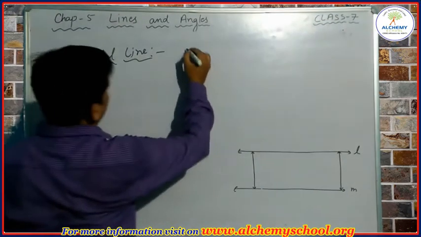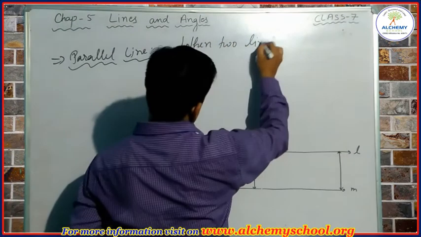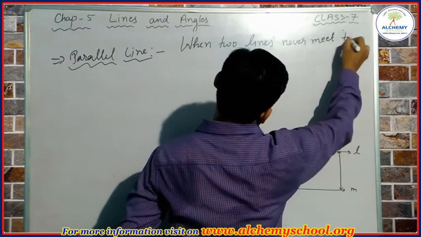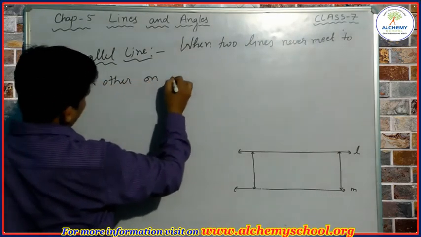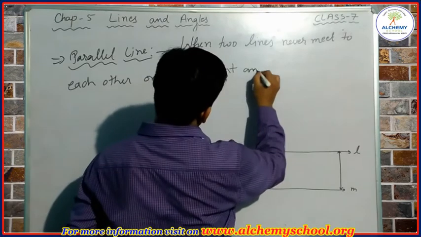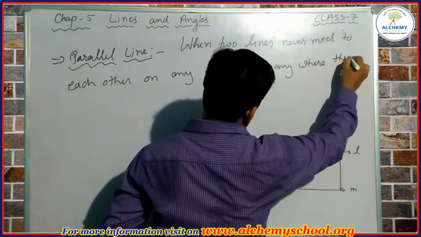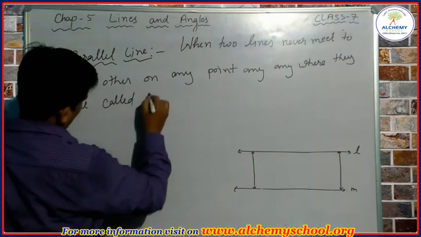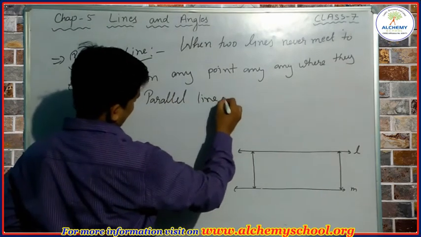So we can write here, when two lines never meet each other at any point and anywhere, they are called parallel lines.